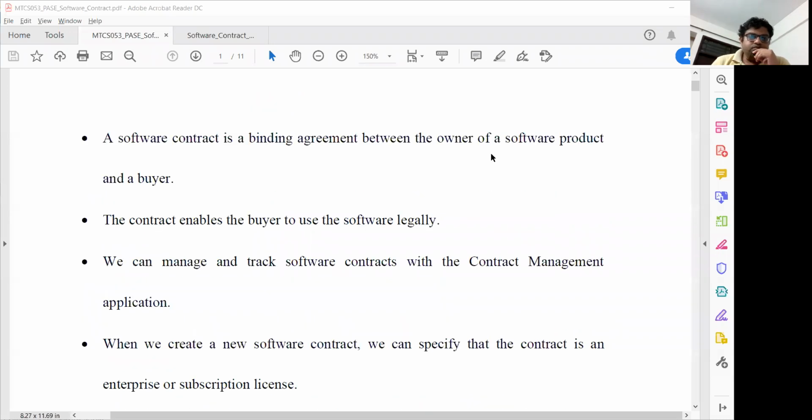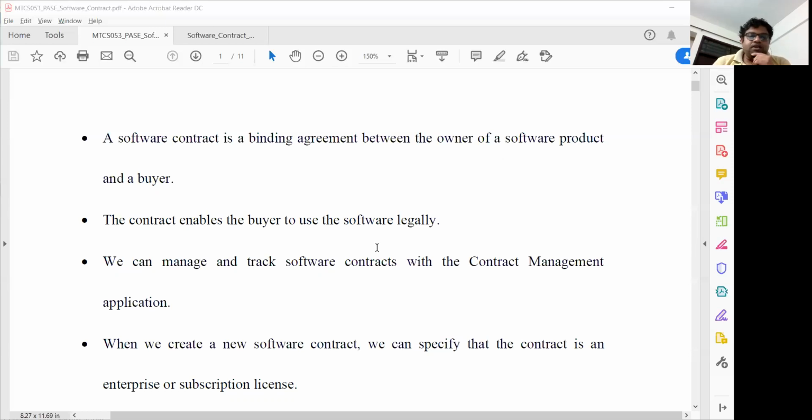Now, the contract enables the buyers to use the software legally. So it is a legal documentation. When you are signing a contract with your client, or a client is signing the contract with the developer or the company, it is used for a legal purpose. So whatever is written inside it must be satisfied. There is no way that you can say that a client is not satisfied, or the developer has not been able to provide the agreed services to the client, and the client will never disagree with the developer's consent. So they should use this document as a legal one. That's why a software contract is a legal document.